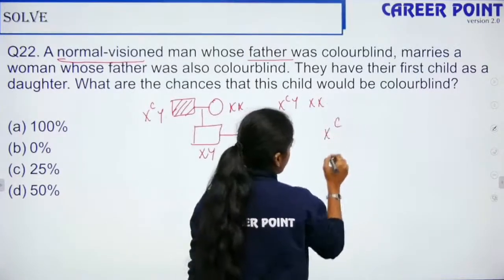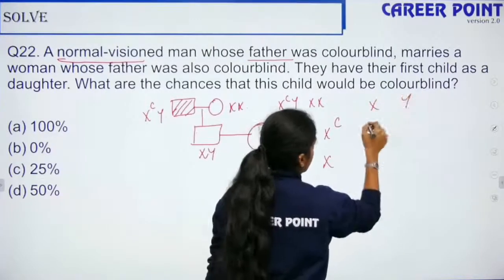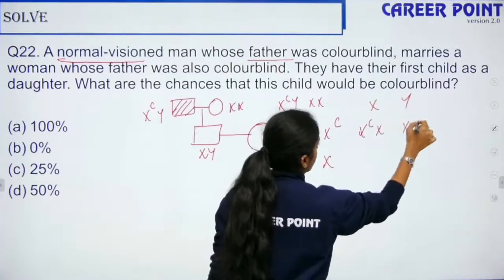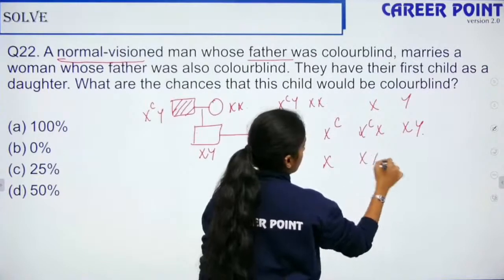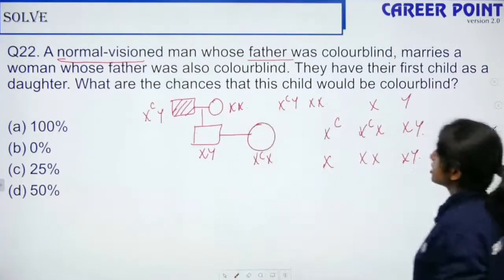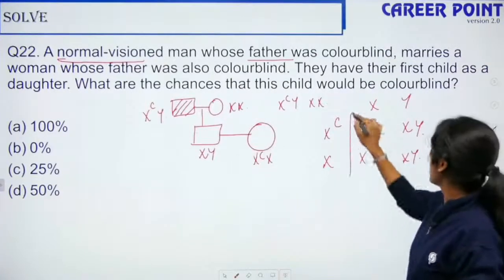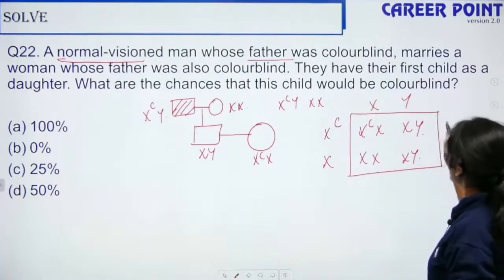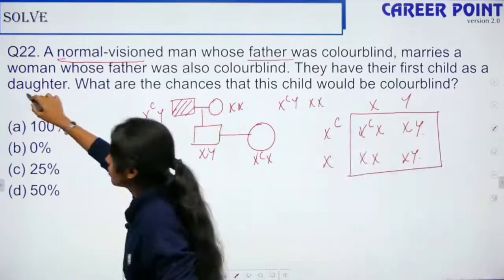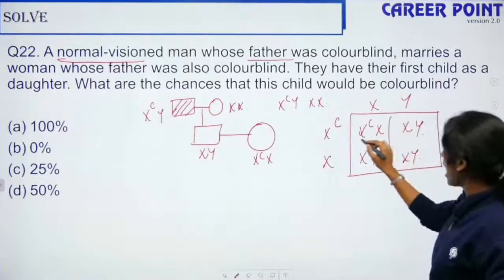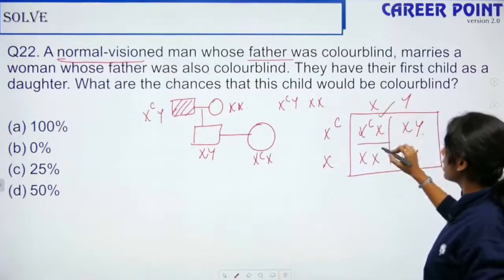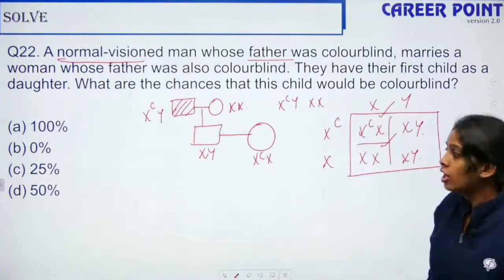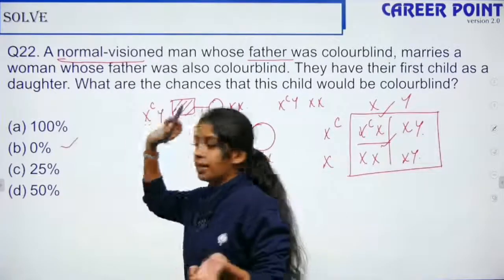What are the chances that this child would be colorblind? So they say the first child is the daughter. So among the daughters, we have two probabilities. One will be carrier, one will be normal. So no child will be colorblind.